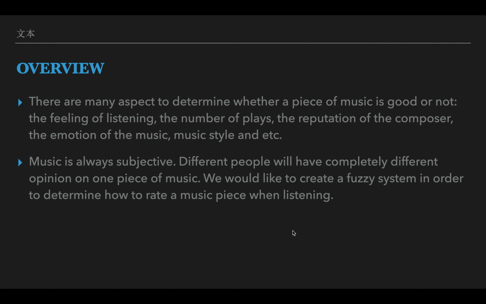In the real world, there are so many aspects that determine whether music is good or not, including the feelings of the listeners, number of plays online, number of likes, the reputation of the composer, whether he's famous or not, whether the music style is familiar or not, and so on. So music is very subjective. Different people could have different feelings and emotions about the same piece of music. Inspired by this, we would like to create a fuzzy system to determine how we rate a piece of music when we are listening to it.